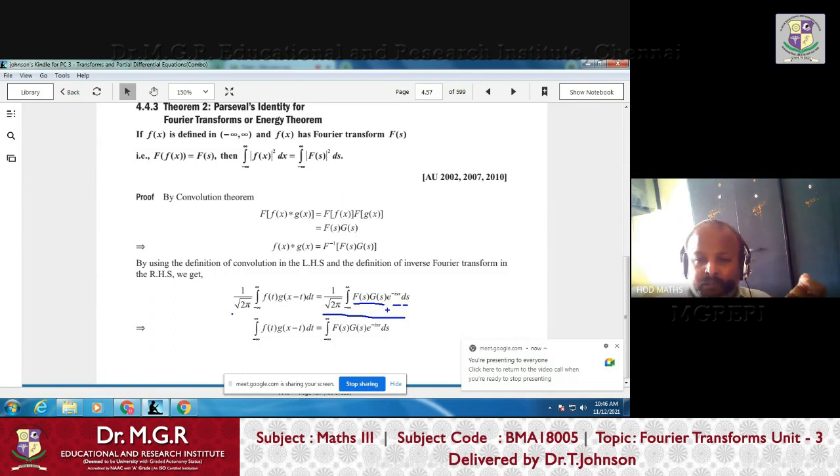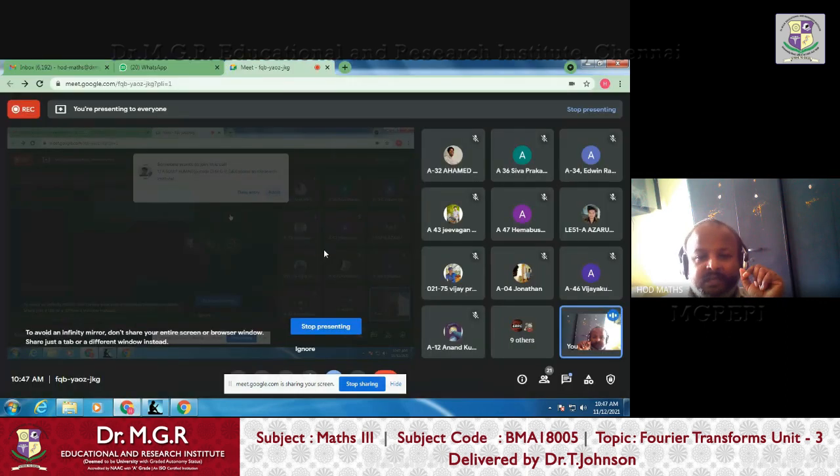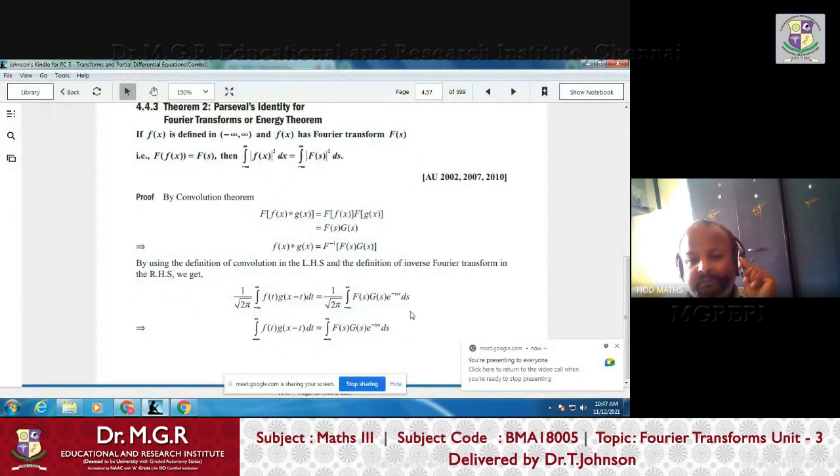If you put e power isx in the Fourier transform, then you put e power minus isx in the inverse Fourier transform. If you put e power minus isx in the Fourier transform definition, then you have to put e power plus isx in the inverse. But this author uses plus isx for the Fourier transform definition and minus isx for the inverse, so here e power minus isx is there.